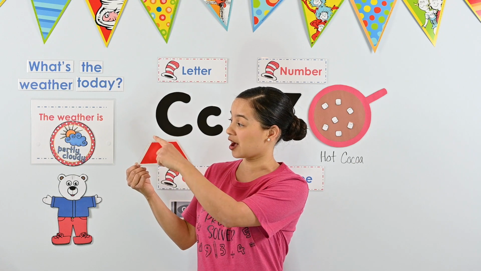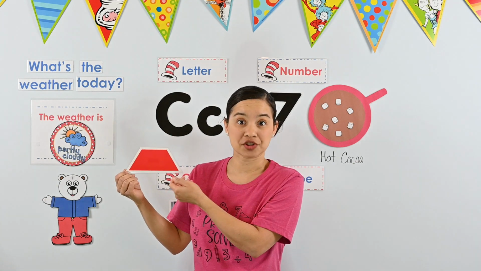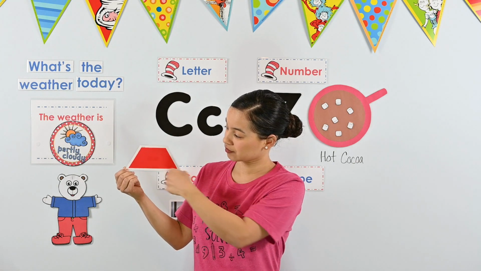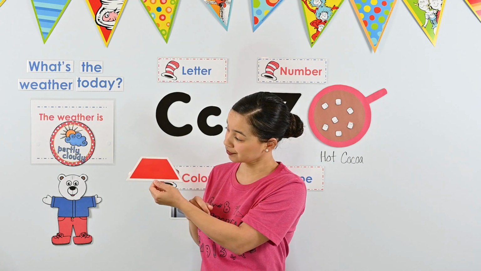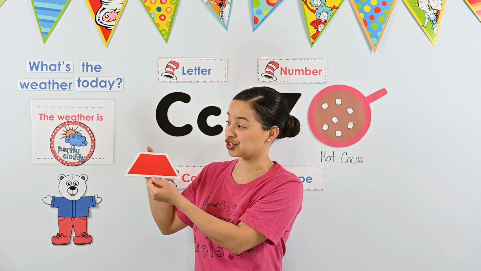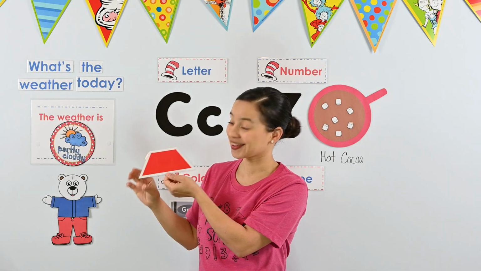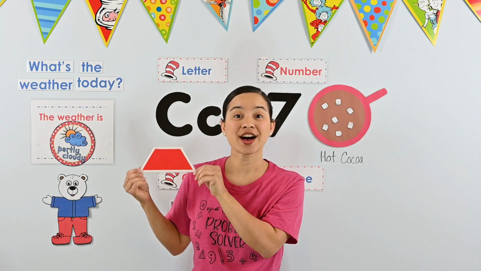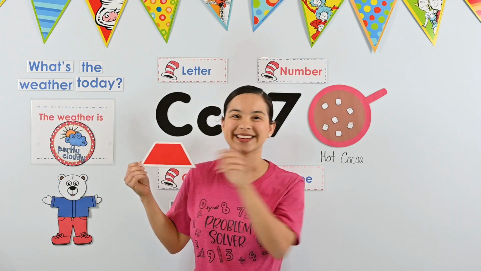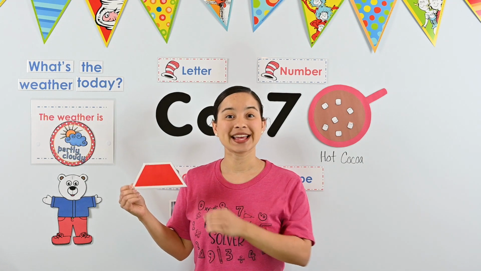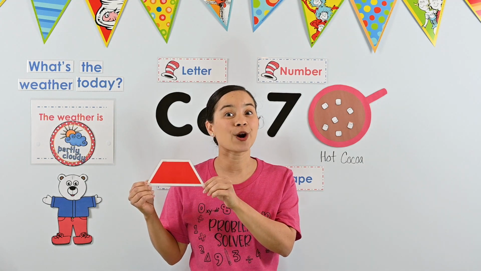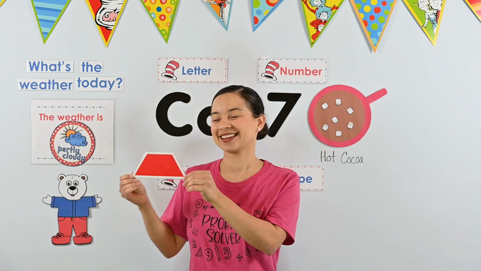I see that the top and the bottom have straight lines, and the lines on the side are at a diagonal. One side is shorter than the other side. This shape is called a trapezoid. Can you say that with me? Trapezoid. Awesome work. This week, we'll be looking for trapezoids.